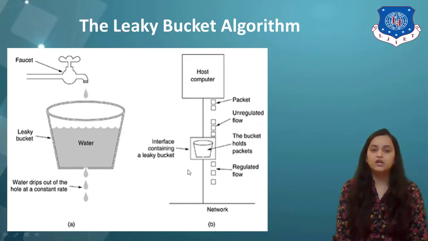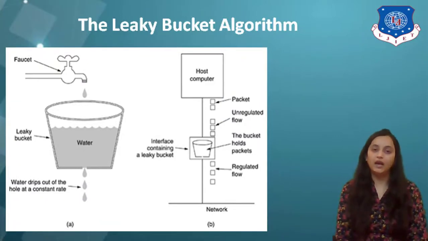This is assumed to have an interface which contains a leaky bucket. Here the bucket holds the packets. That means all of the packets which arrive are stored here, and the outflow is regulated according to the hole size, so the outflow of packets is regulated for the network.